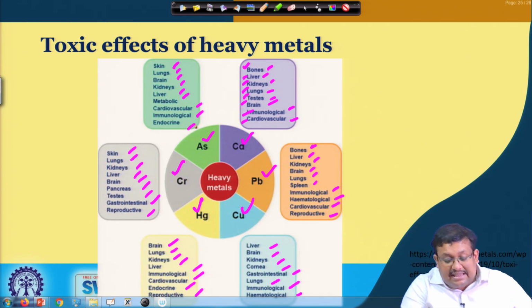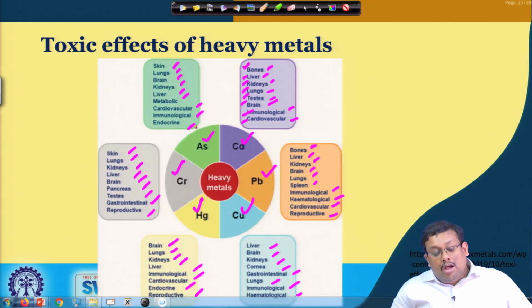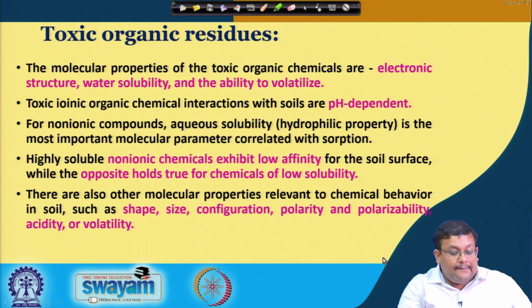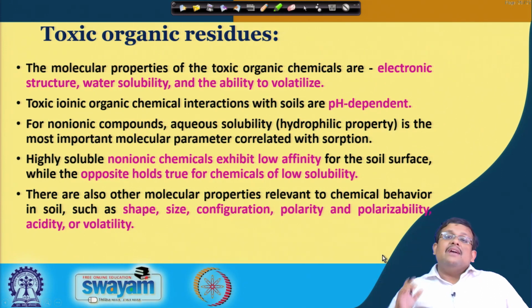So, you can see these are the major heavy metals which are producing toxic effect for human body, and these are some of the major areas in which it can produce the toxic effect or toxicity effects. So, we have covered the important toxic inorganic pollutants. Now we are going to start the toxic organic residues.